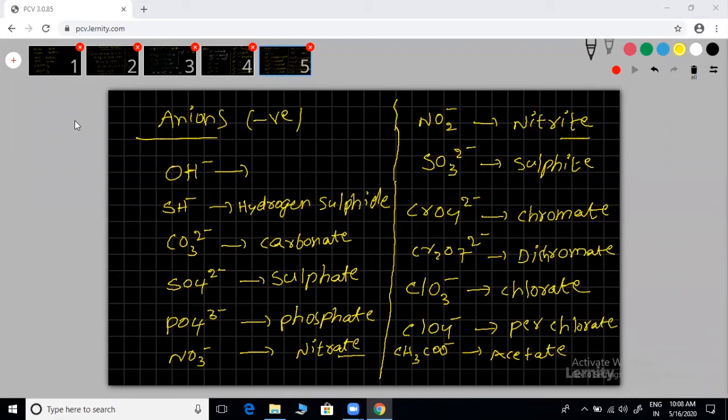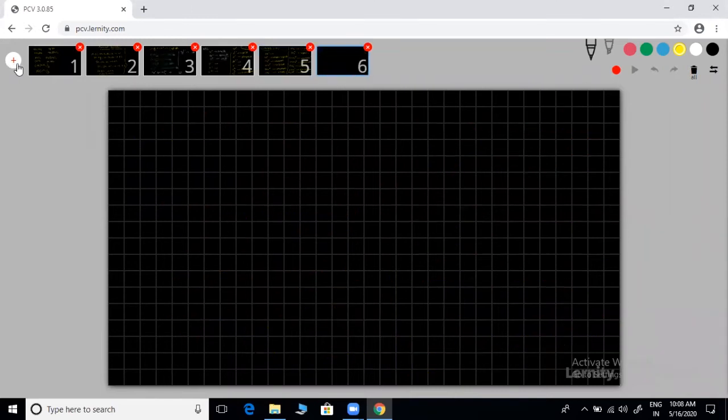That's all. You can learn everything together. I already wrote CH3COO minus, acetate ion. This is acetate. Next, MnO4 minus, permanganate. Correct. Permanganate.